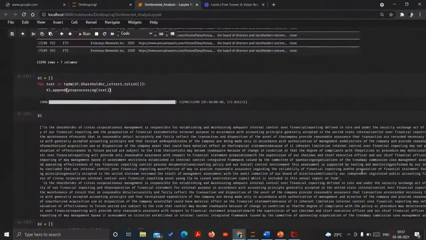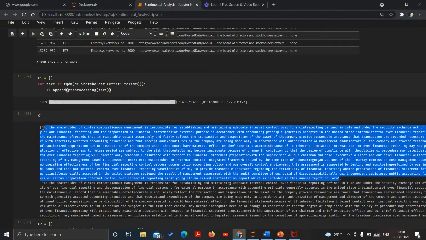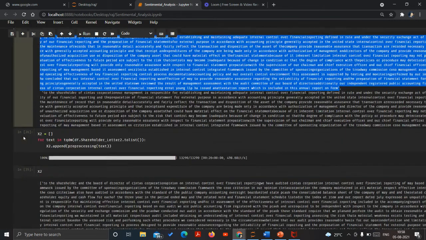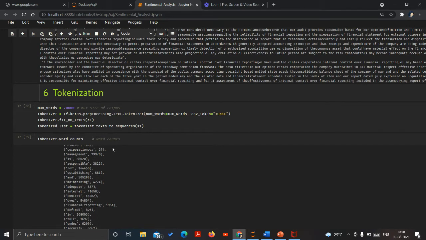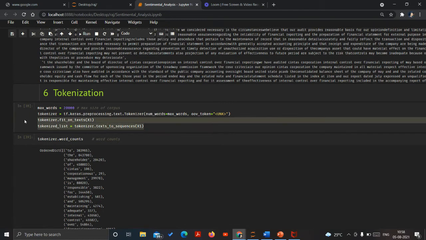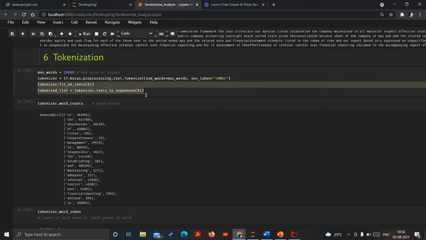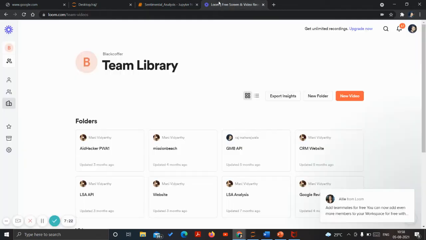Let's say the first row starts from here and ends here. We have to tokenize. So what is tokenization? Here is the tokenization library which we have used, and there are some other parameters which we can add over here.